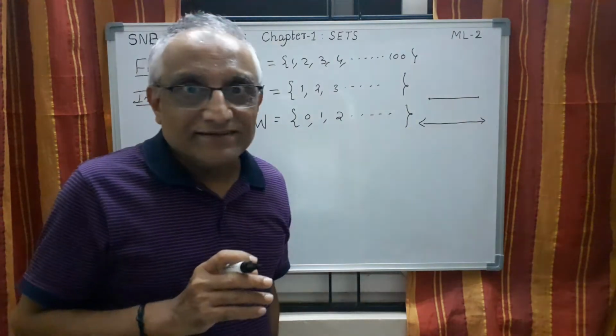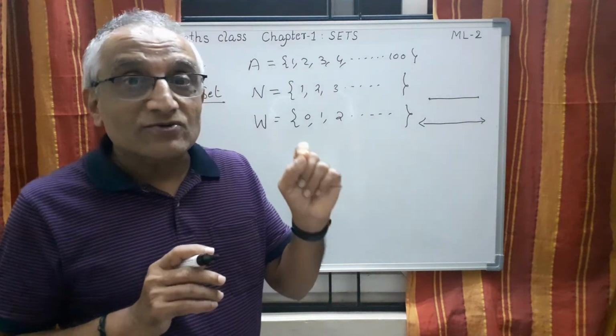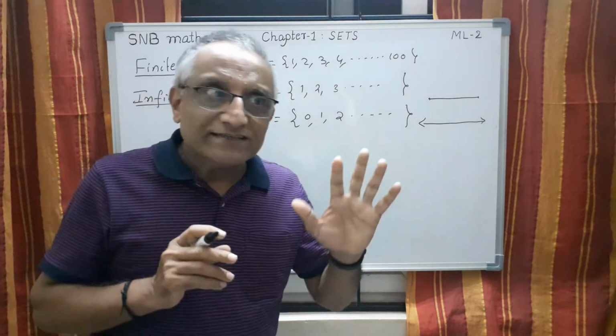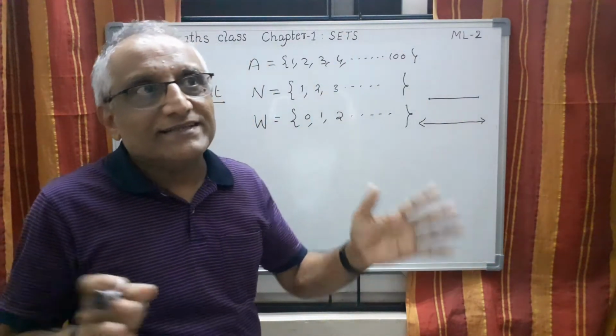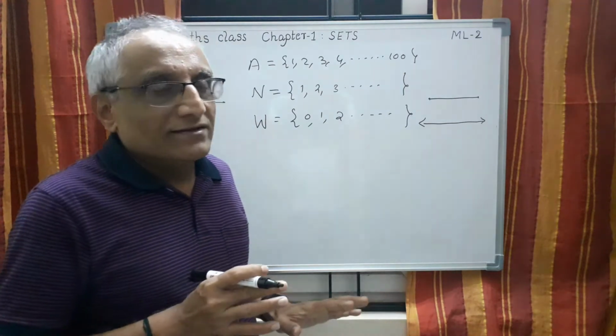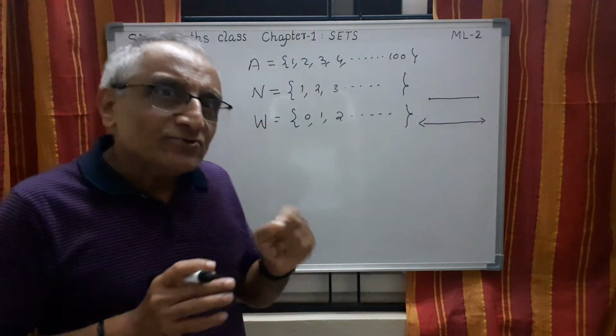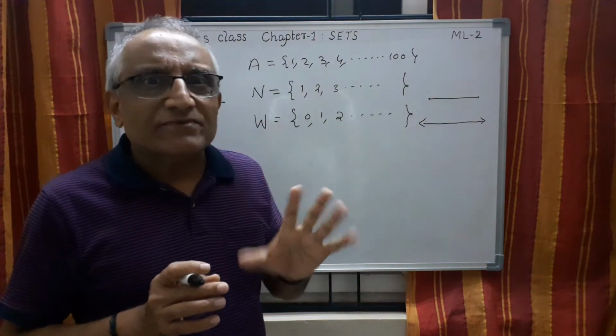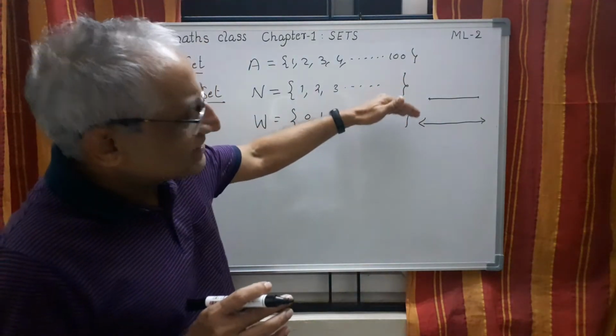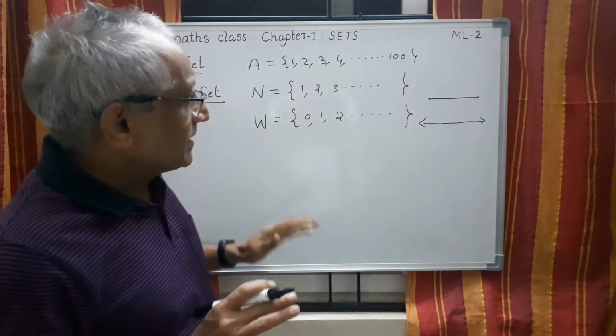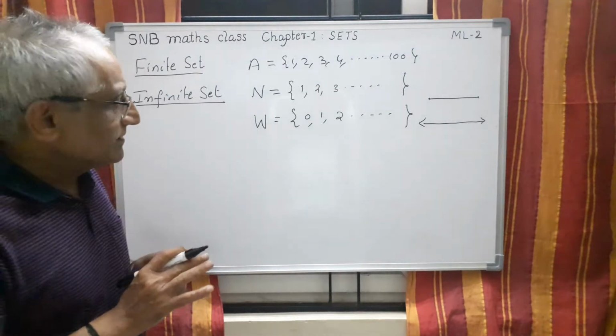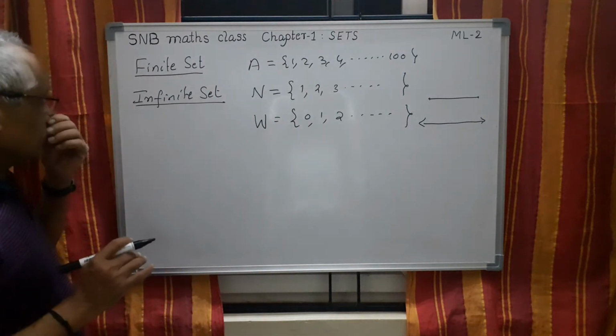The number may be very big. So don't have such a wrong notion where you take something with a very big number and then say it is infinite. No. You should not give such confusing examples. Instead of that, you take this type of example, which are very safe. I think that clarifies the point. So let us proceed further.